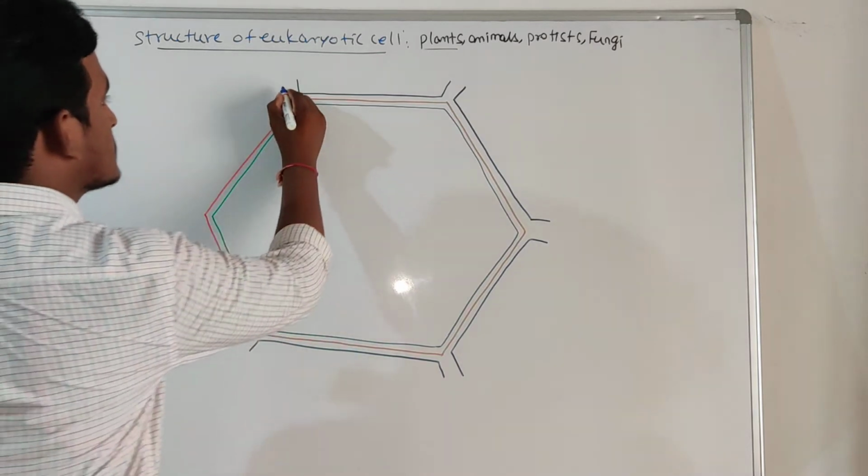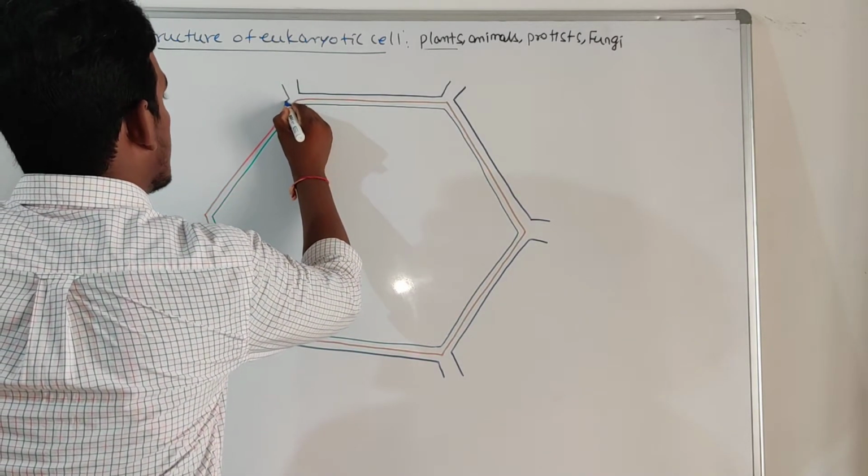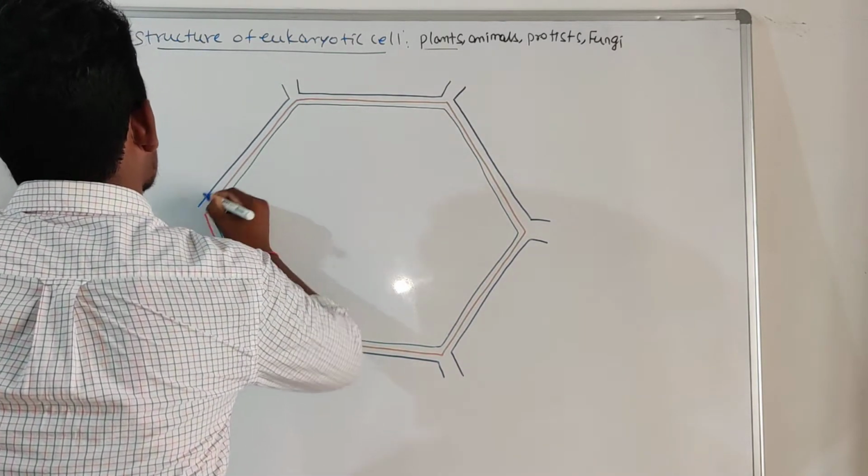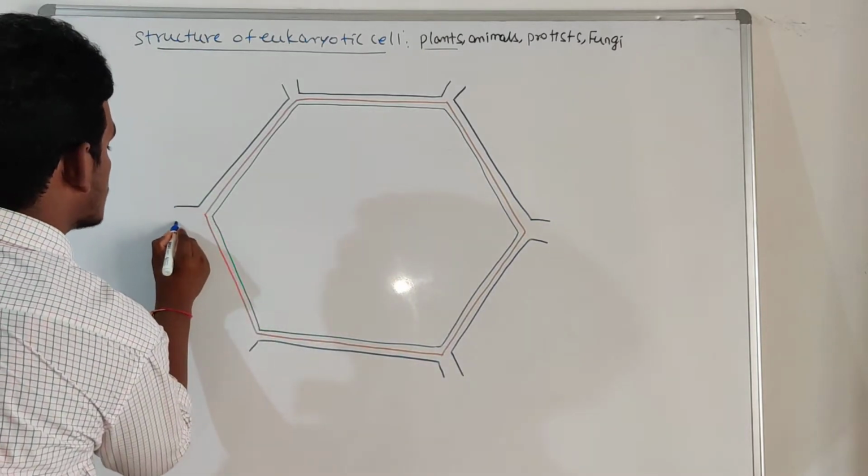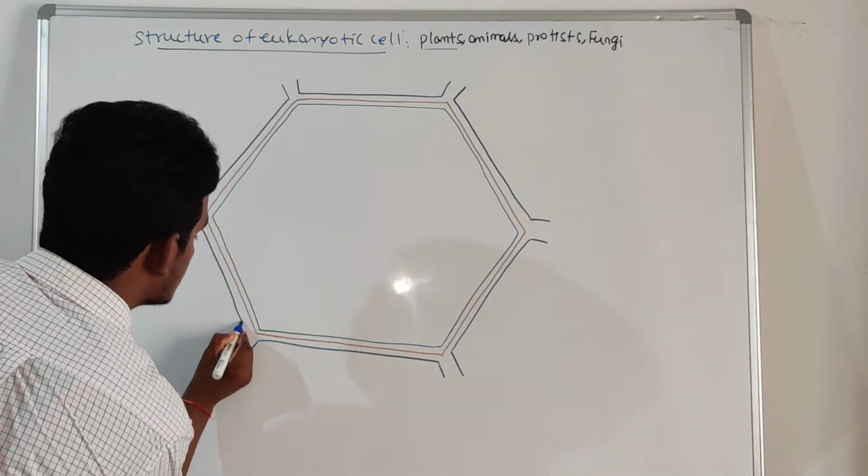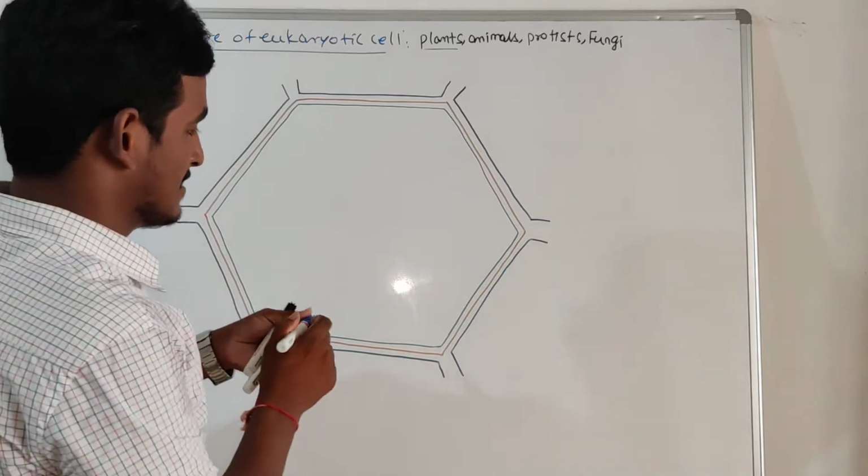What is this layer? It is the cell wall. It is found in plant cells only. It is absent in animal cells.